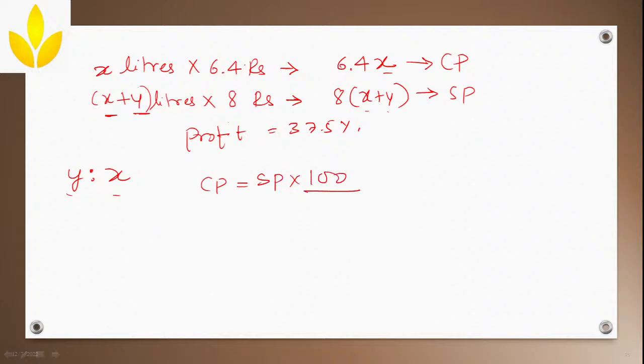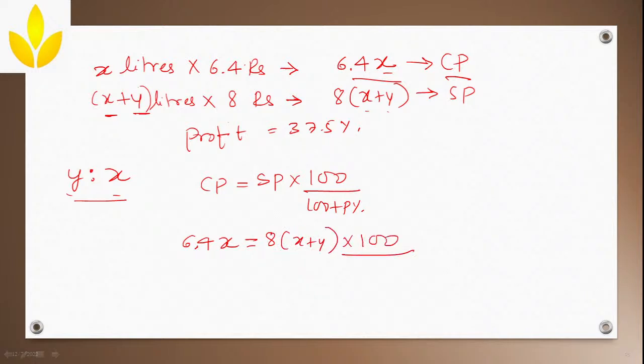Cost price is equal to selling price into 100 divided by 100 plus profit percentage. Now whatever values you get here, substitute all of them and then find the ratio. You can find the ratio from this. Let us do it. Cost price, how much is it? 6.4x. You can take any variables, x, y, z, p, q, r, s, anything. And selling price is 8 into x plus y, multiplied by 100 divided by 100 plus, what is the profit percentage?